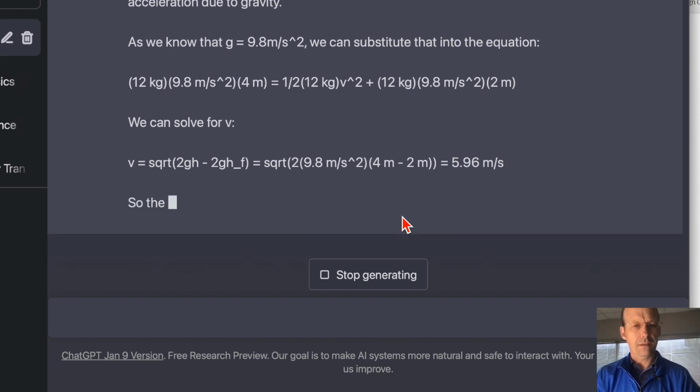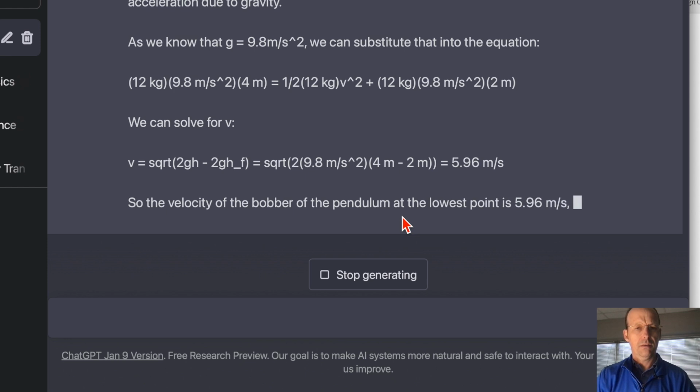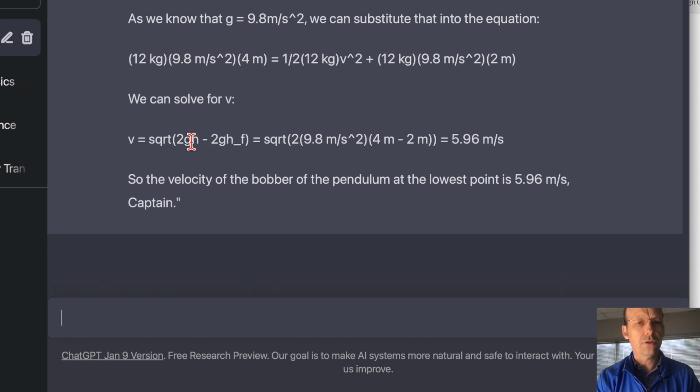Okay. Oh, wait. 2GH minus 2GH, and they got 5.6. What the heck? Square root, did I put that in wrong?